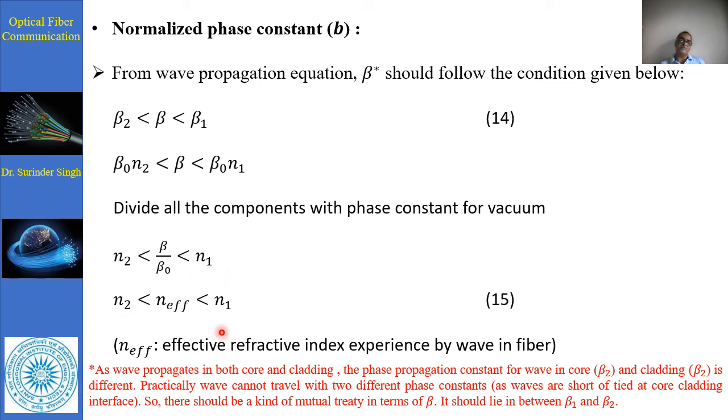As propagation is not only in the core, it is also in the clad part. So the phase propagation constant for the wave in core and cladding is entirely different due to their different media. Practically, the wave cannot travel at two different constants, so the wave tries to travel at the core and cladding interface. So there is a kind of compromise in terms of this beta. It should be between β1 and β2.